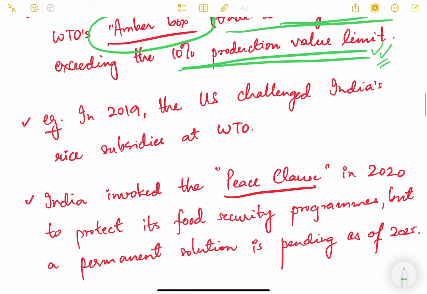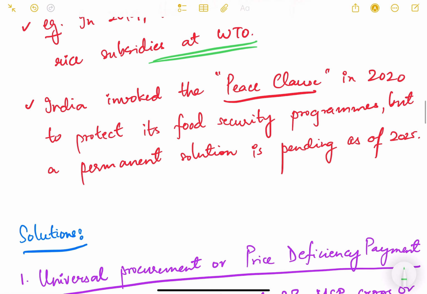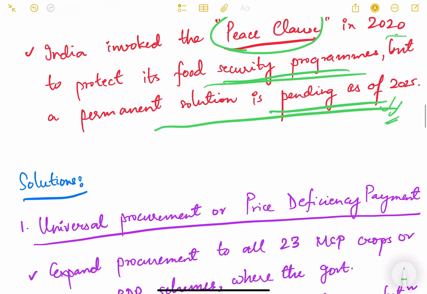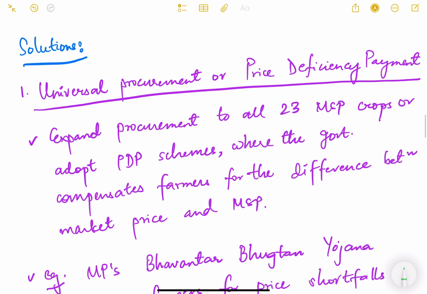In 2019, the US challenged India's rice subsidies at WTO. India invoked the peace clause in 2020 to protect its food security programs, but a permanent solution is pending as of 2025. So this is again an issue, and a question might come from this also as to what the peace clause is and what can be the permanent solution. Now, what are the solutions to these challenges?